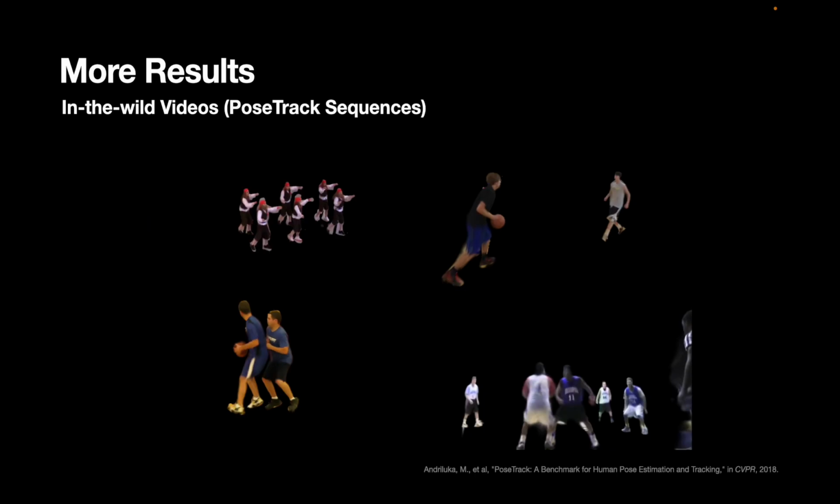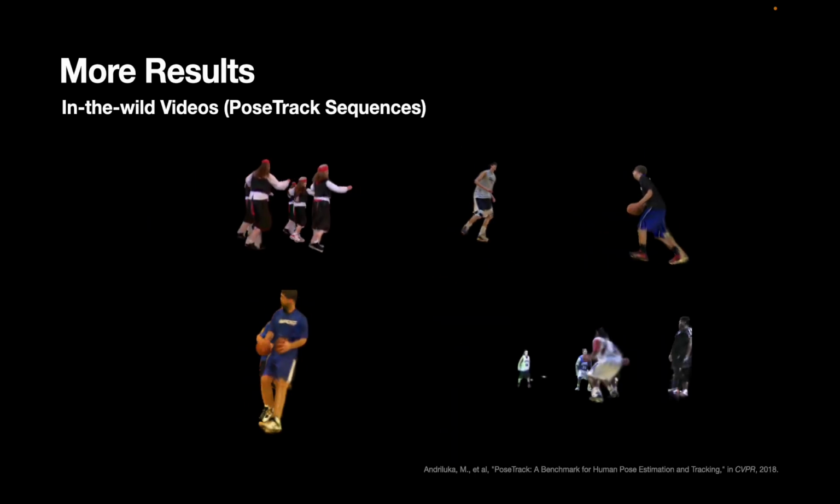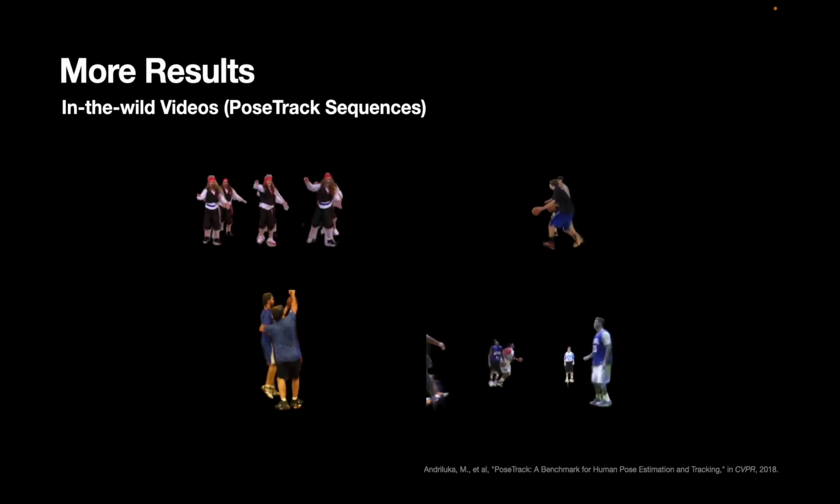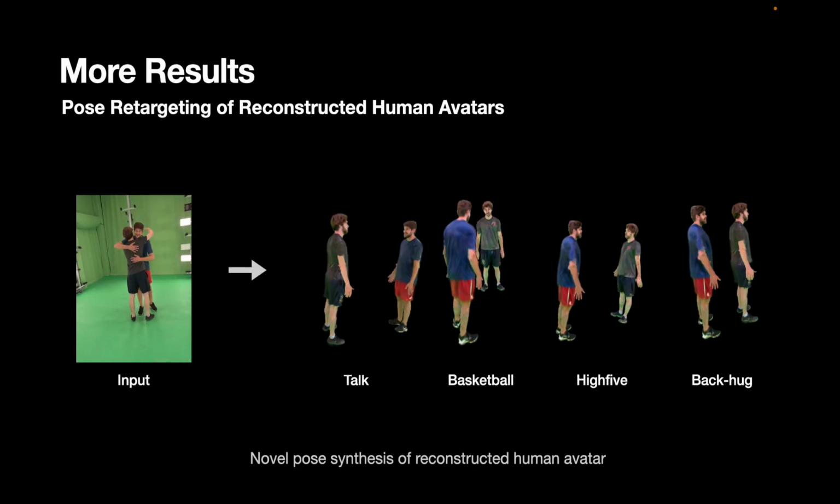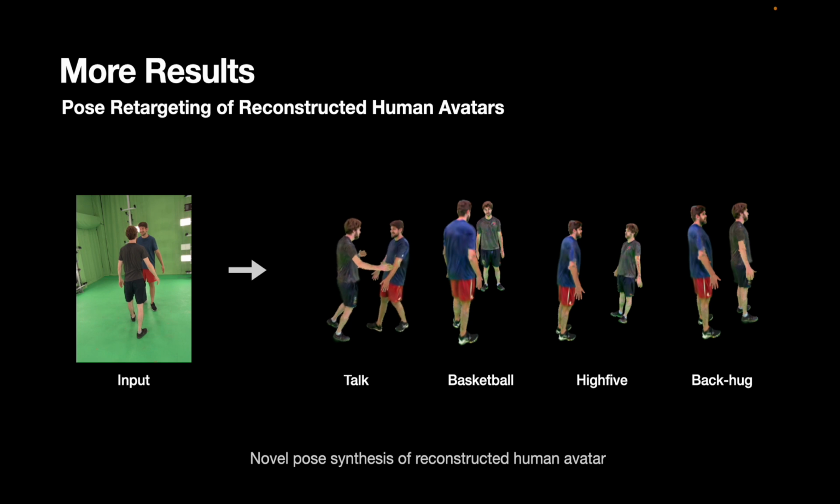These are additional in-the-wild video outputs. The reconstructed avatars can deform into arbitrary poses and be rendered jointly, as shown here, with fast rendering speed.